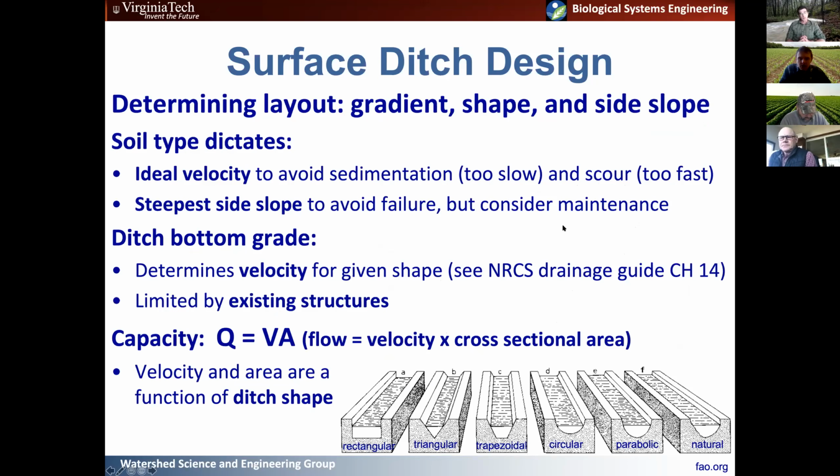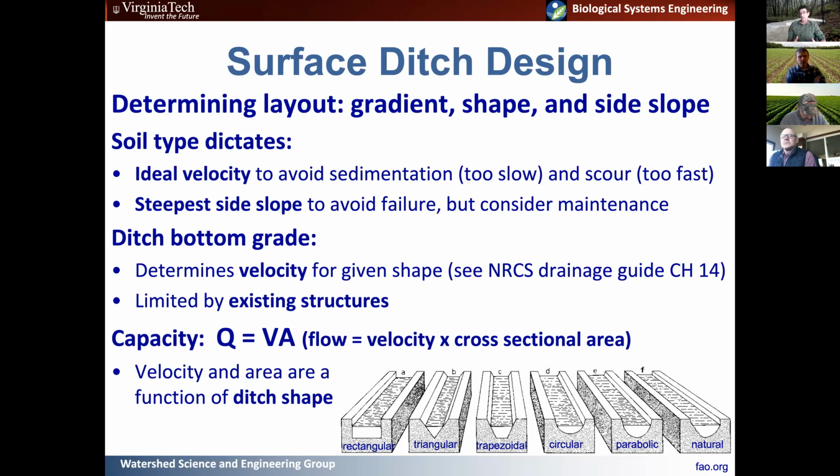Okay, so how do you determine what your ditch design might look like? There are a few things you're going to want to consider in terms of the actual ditch. One is the gradient of the ditch, the bottom slope of the ditch, which dictates basically the velocity of the water in that system. If the water flowing in your ditch is too slow, so your slope is too shallow, then you're going to get sedimentation. You're going to get your ditch filling up with sediment.